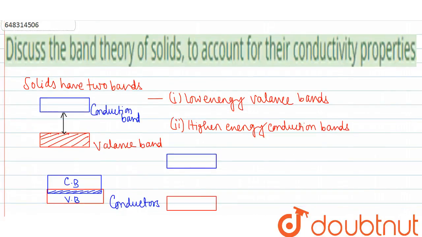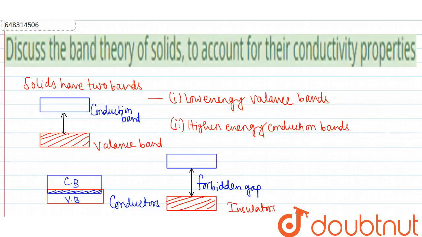So the energy gap is maximum in this case, and this energy gap is known as the forbidden gap. So electrons normally can't move from the valence band to the conduction band, so it cannot conduct electricity, and this is known as an insulator.